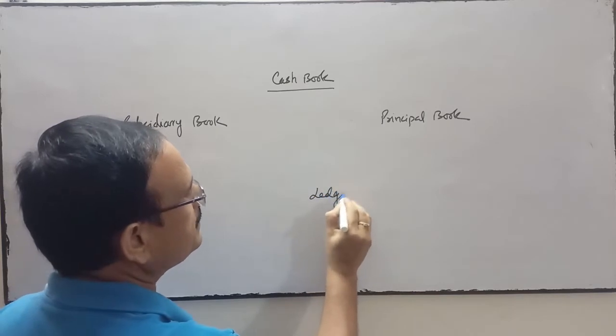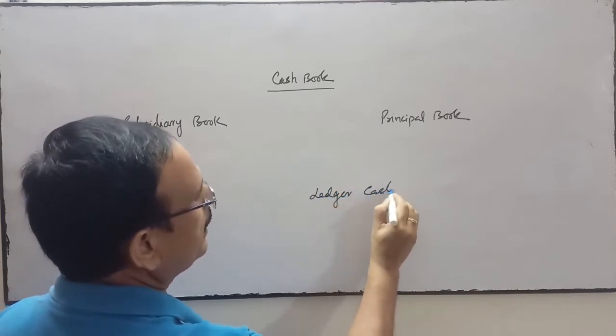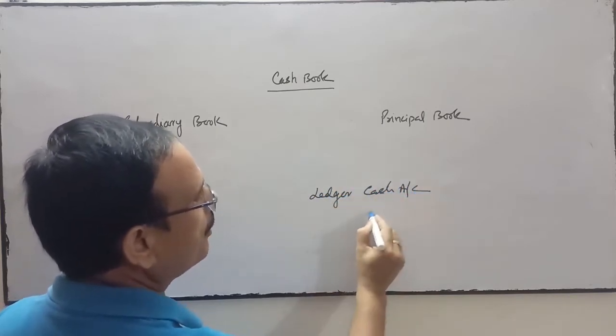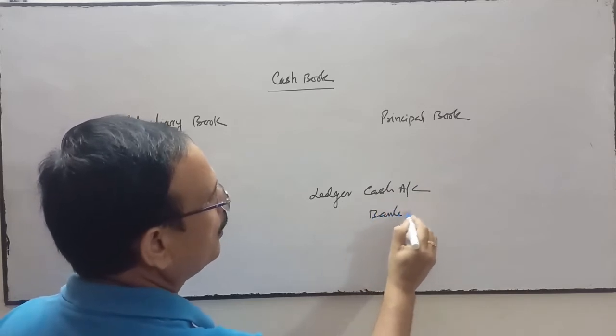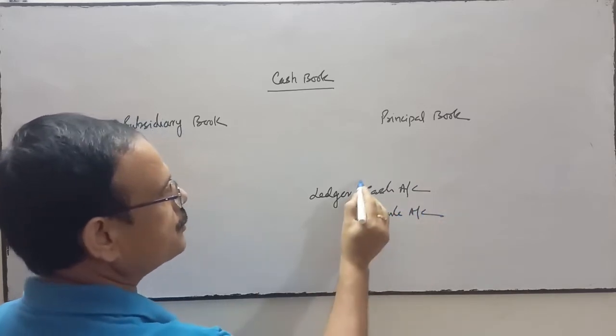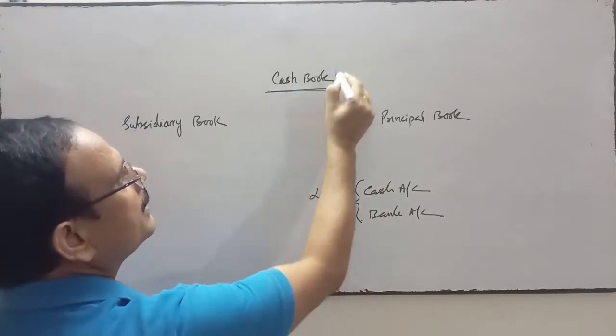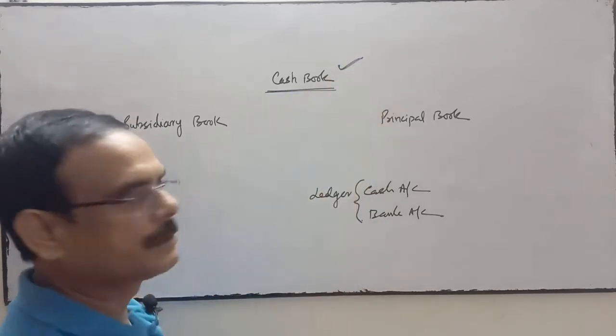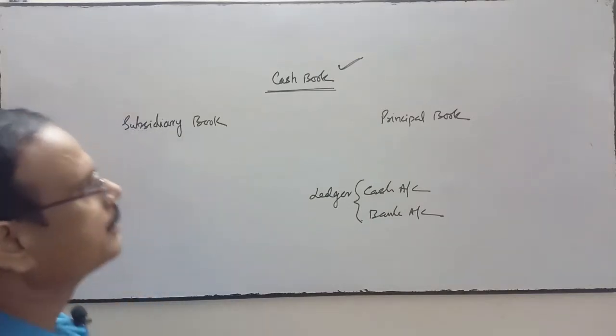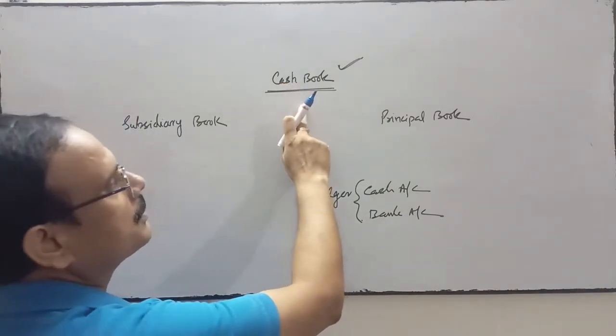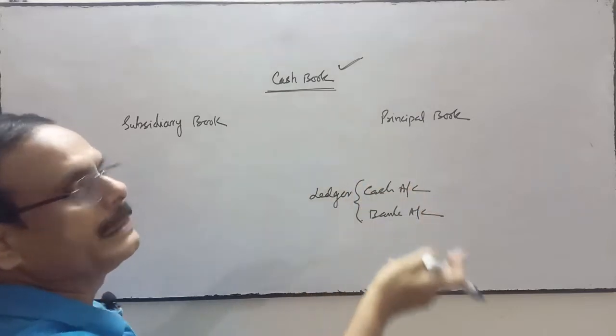The ledger of cash account and the ledger of bank account we are not going to prepare. These two ledgers are not prepared when we prepare the cash book. So the cash book is also a ledger.